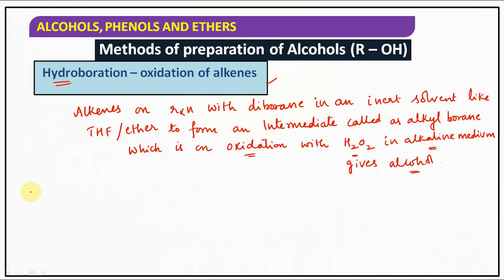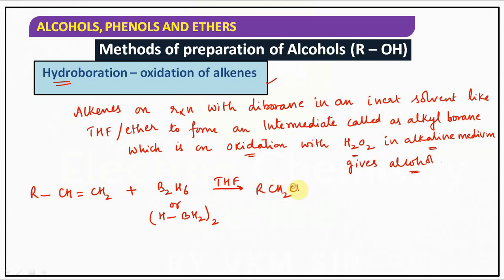When we take RCH=CH2 with B2H6, diborane, or you can write it as borane, which is a monomer, like this also you can write it. Then in the presence of THF, it gives RCH2BH2. Actually it reacts in the form of borane.